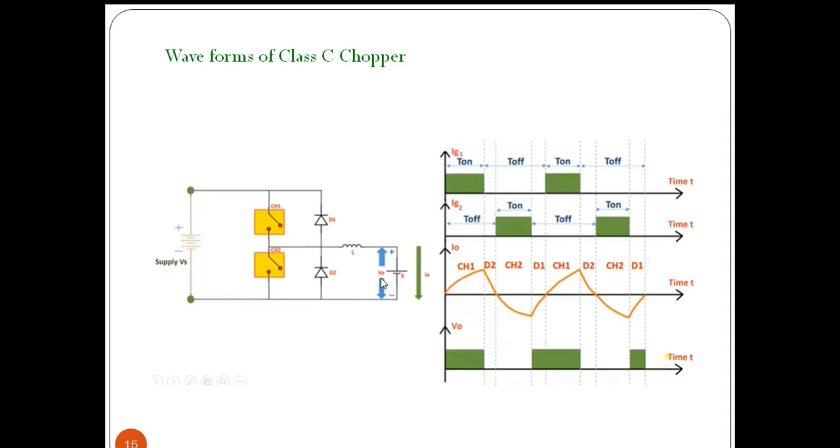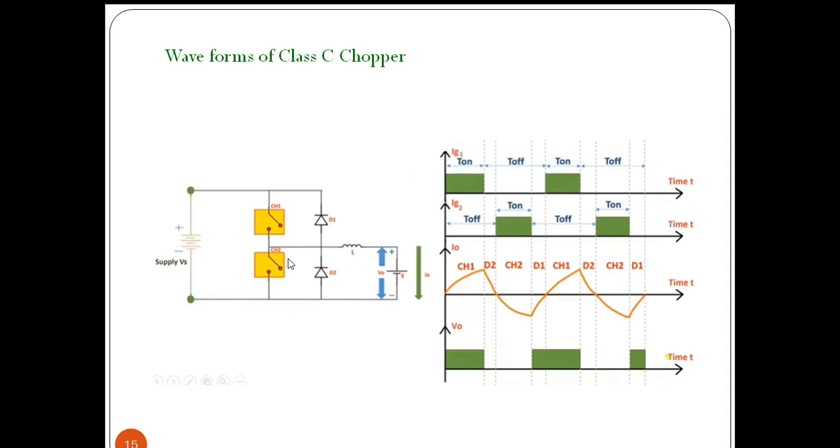And when chopper CH2 conducts, the voltage available across this load will be 0. As CH2 conducts, V0 will be 0, but the inductor will be storing the energy in the reverse direction.